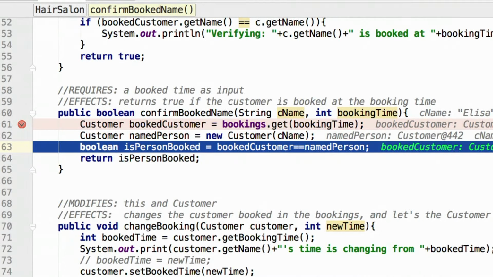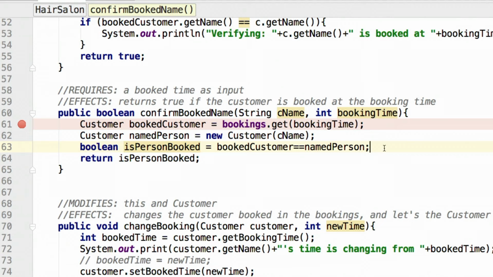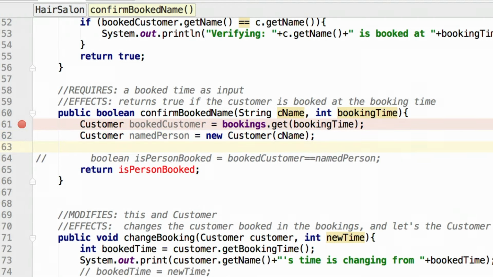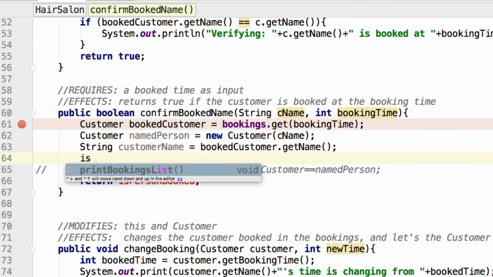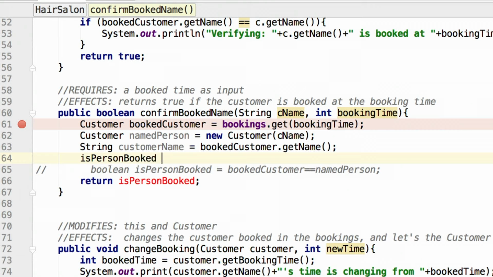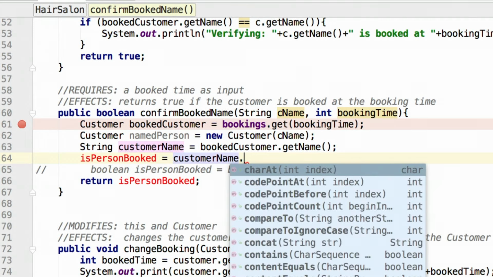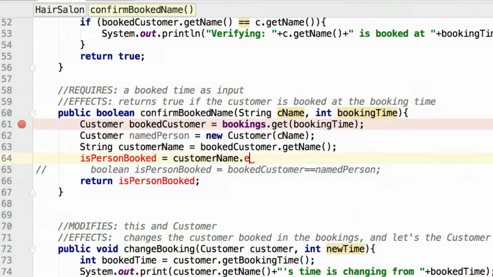And now we need to come up with a different way of comparing these people because we want to compare their names, not their object references. So first, let's isolate the name of the customer. Let's save that out. So string customer name equals booked customer dot get name. Then we want to compare the customer name to the name that's coming in. So we want to say that the value person is booked equals customer name dot equals CNAME, because dot equals is actually the proper way to compare values of objects as opposed to comparing their object references.